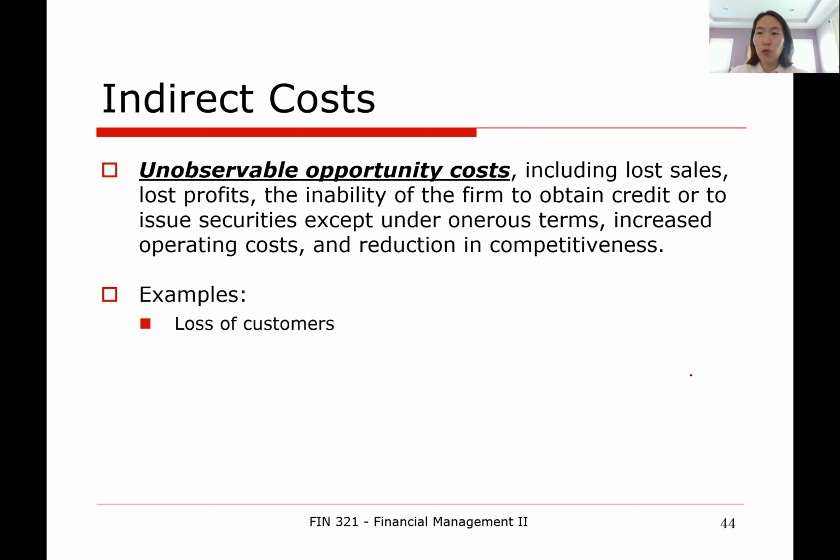Probably not. So when the firm is in or near bankruptcy, you will see sales decrease. And also, the suppliers may stop shipping inventories due to the fear of not receiving the money. So you will lose the supplies.